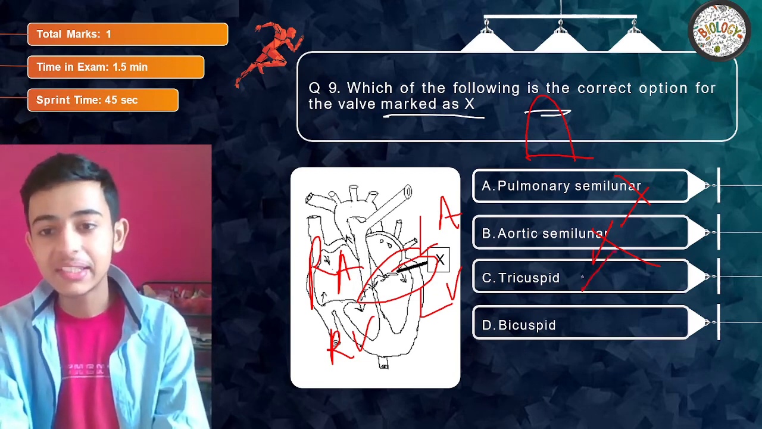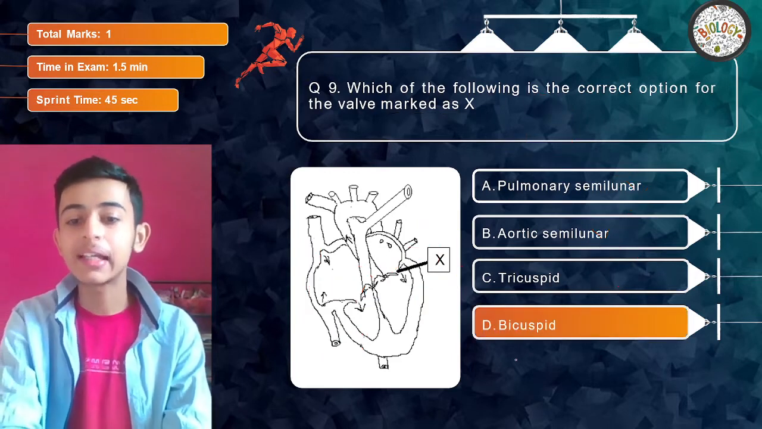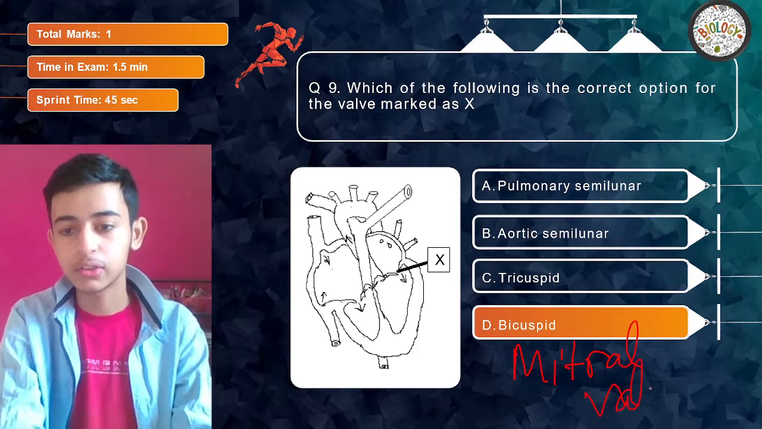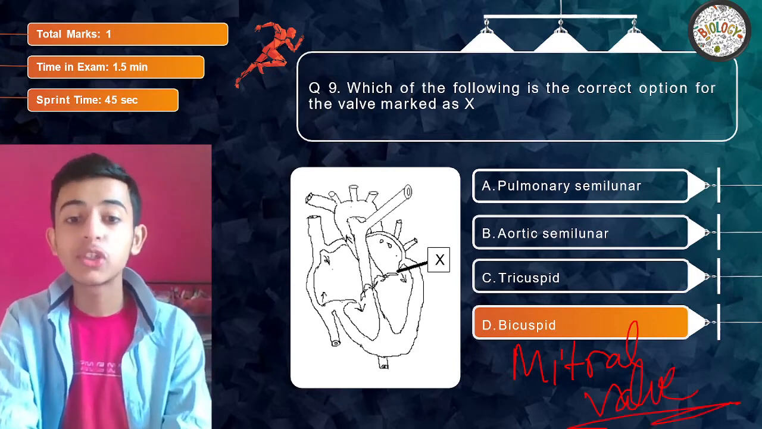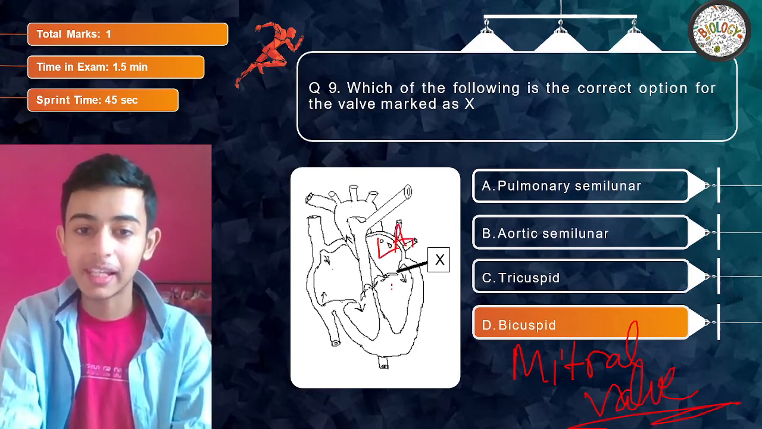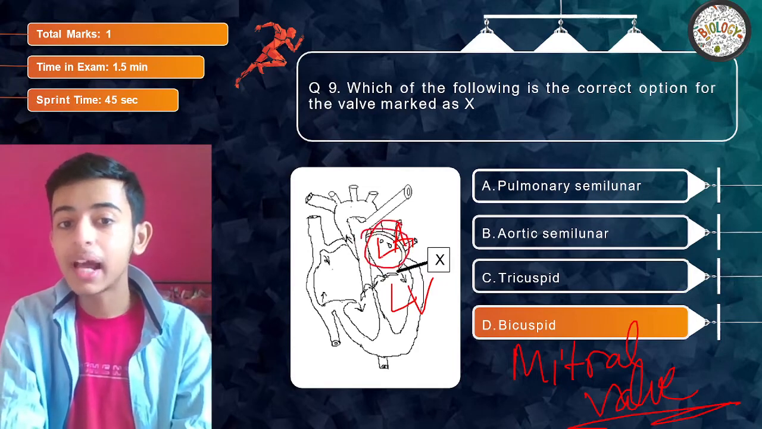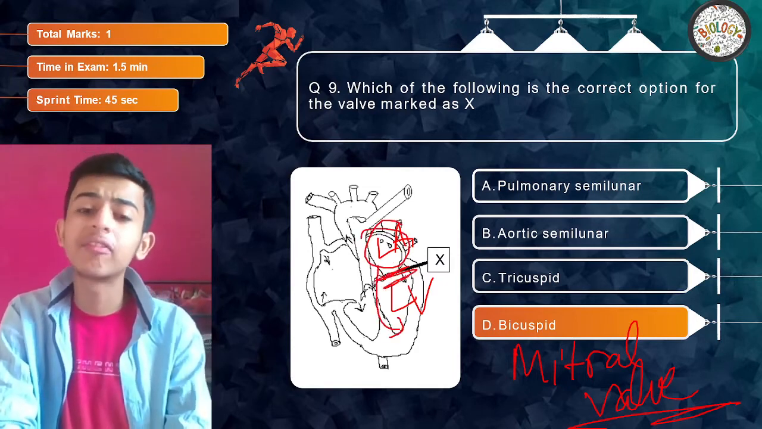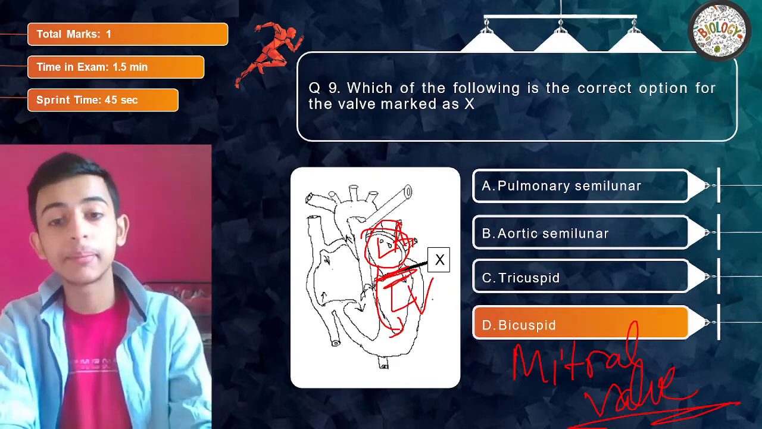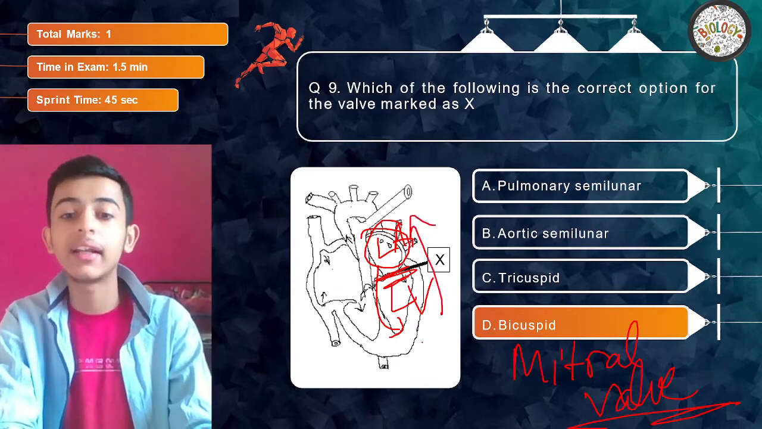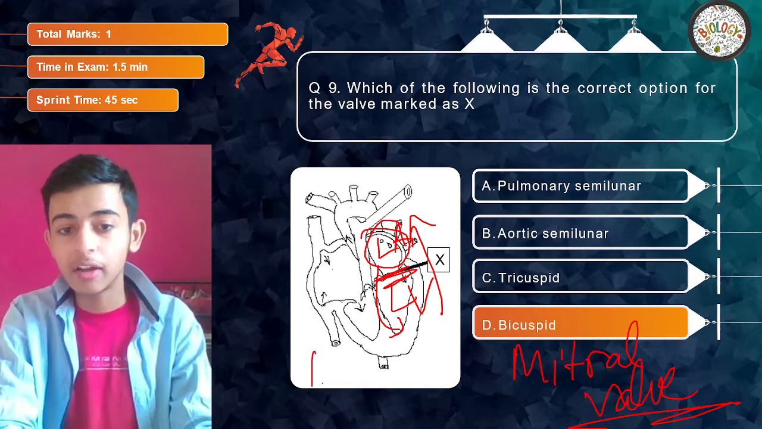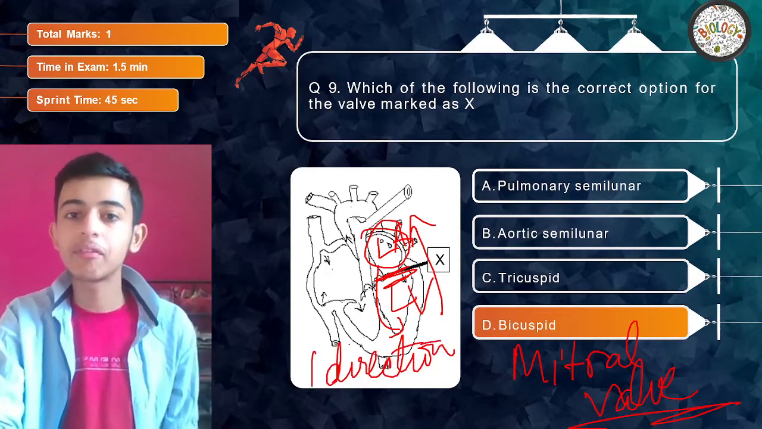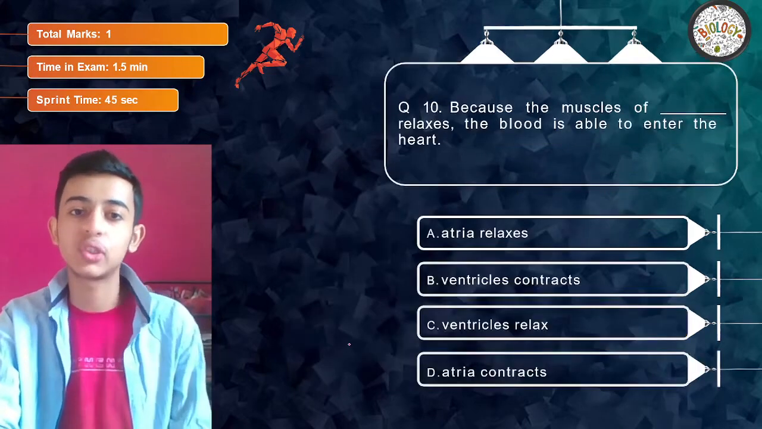Okay, tricuspid is not going to be the answer. The answer is bicuspid or mitral valve, which is between the left atrium and left ventricle. As soon as the blood from left atrium flows through the left ventricle, this valve closes, so that the blood cannot go back to the left atrium and it flows in only one direction. Clear, everyone? Thank you so much.